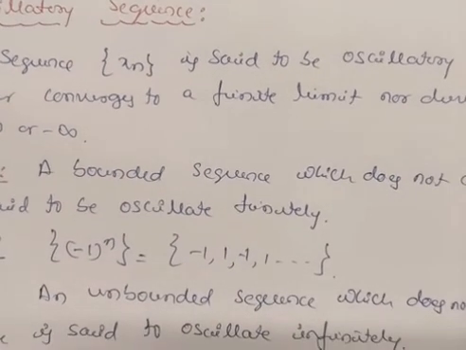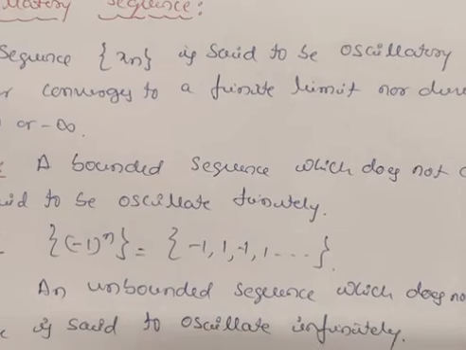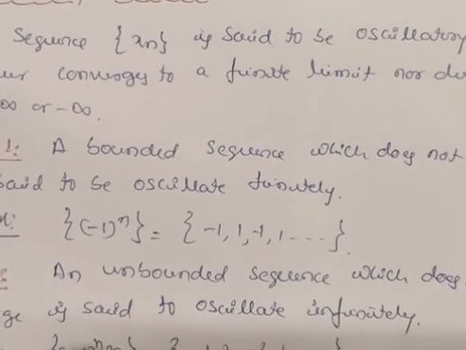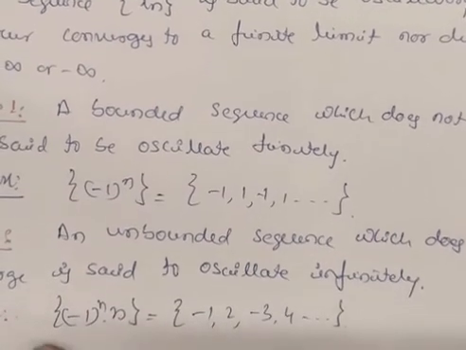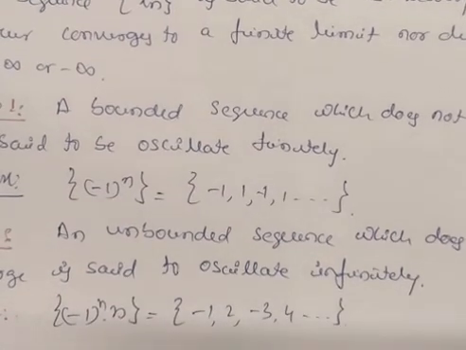Next, an unbounded sequence which does not diverge is said to oscillate infinitely. That is, the sequence should be unbounded and should not diverge. For example, which we also studied in the last session, minus 1 raised to n into n.